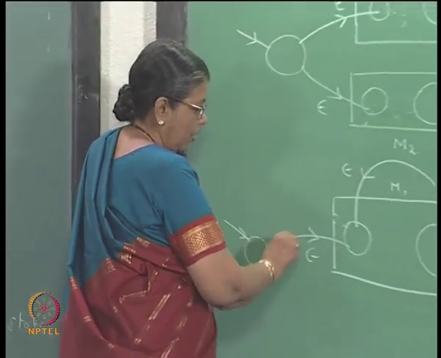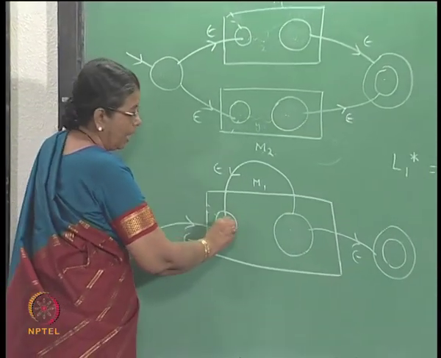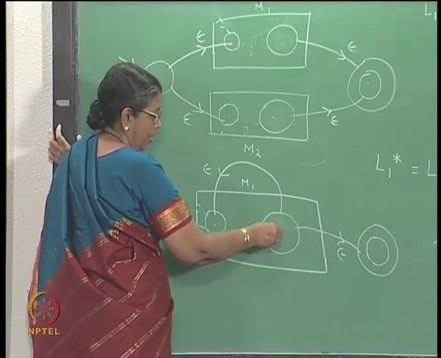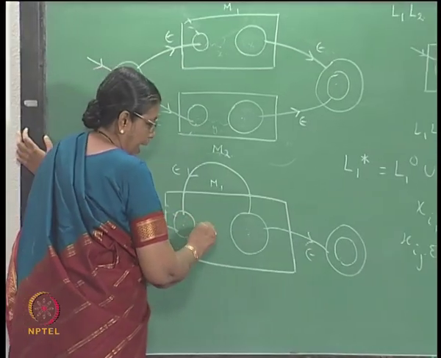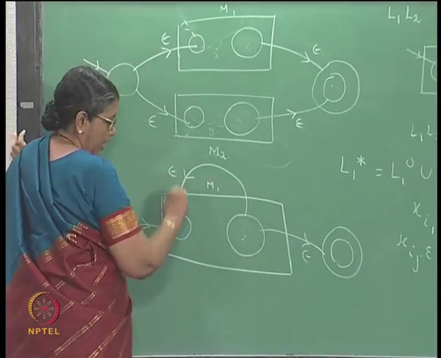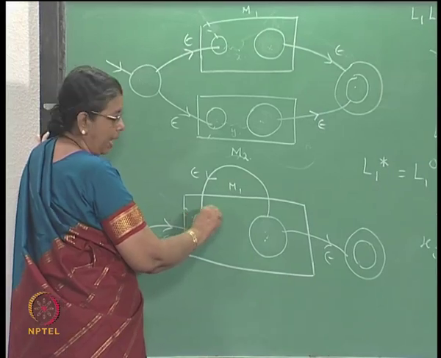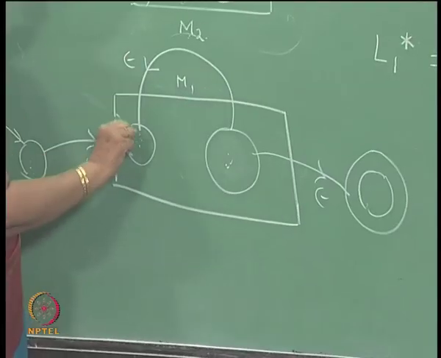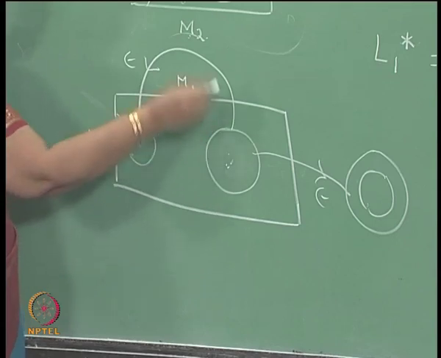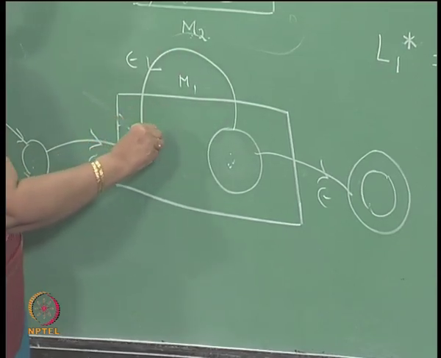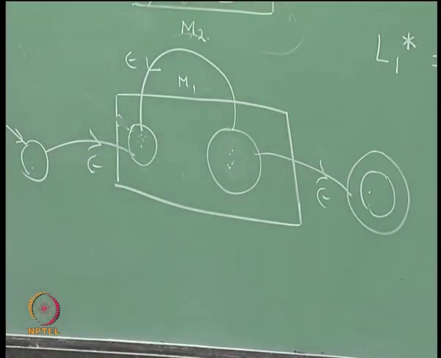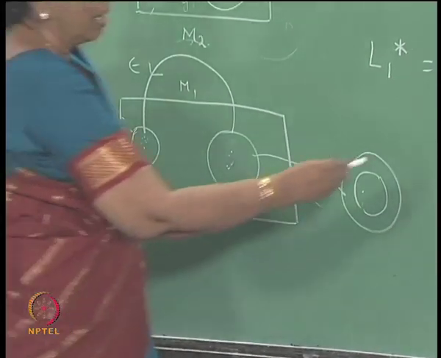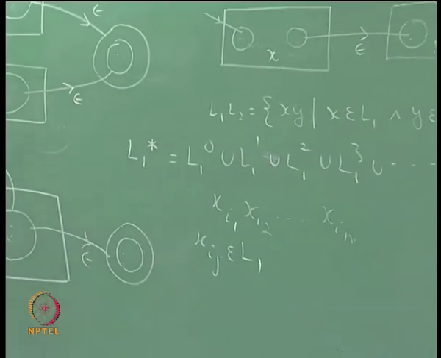Starting from here you go here, you can read xi1 and go here, go here again through epsilon transition, read xi2 here, go here, read xi3 here, go here, repeat this several times. After reading xin, you transit to the final state. So, strings of the form xi1, xi2, xin will be accepted.